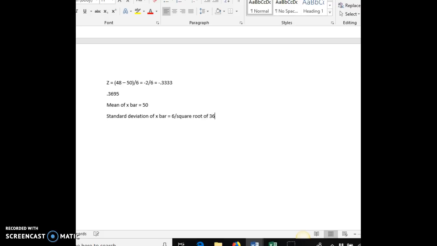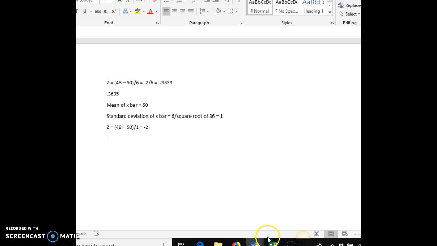And our sample size was 36. So 6 divided by 6, our standard deviation is 1. All right, so now we have, instead, 48 is the sample mean minus 50, but instead of divided by 6, we want divided by this new standard deviation of 1, and that is going to give us negative 2.